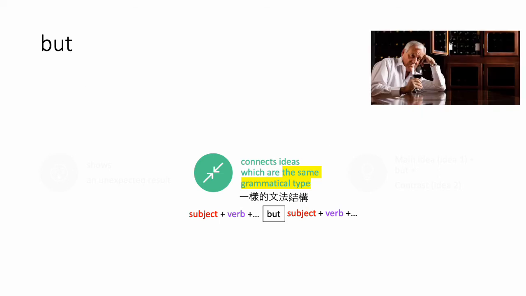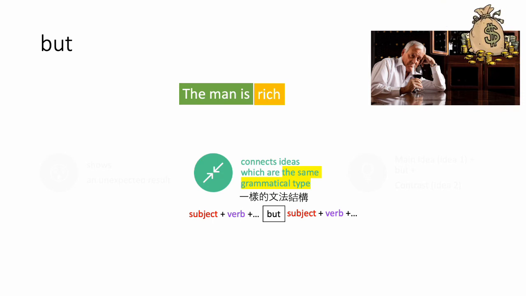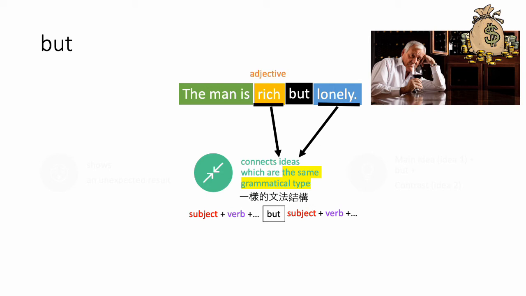Let's look at another example. Look at this man. The man is rich, so he has a lot of money. But he is lonely. He is just on his own. He has nobody to have fun with. So rich is an idea. Lonely is another idea. Rich is an adjective. Lonely is also an adjective.